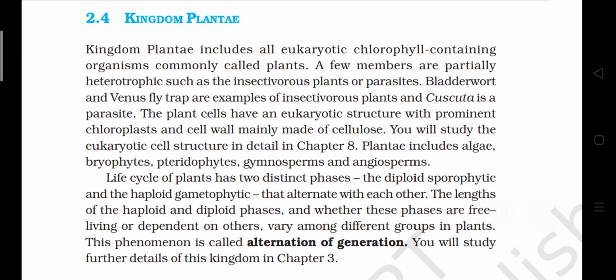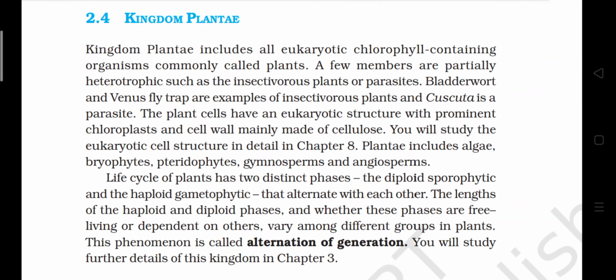2.4 Kingdom Plantae. Kingdom Plantae includes all eukaryotic chlorophyll-containing organisms commonly called plants. A few members are partially heterotrophs, such as insectivorous plants or parasites. Bladderwort and Venus flytrap are examples of insectivorous plants, and Cuscuta is a parasite. The plant cells have a eukaryotic structure with prominent chloroplast and cell wall mainly made up of cellulose.